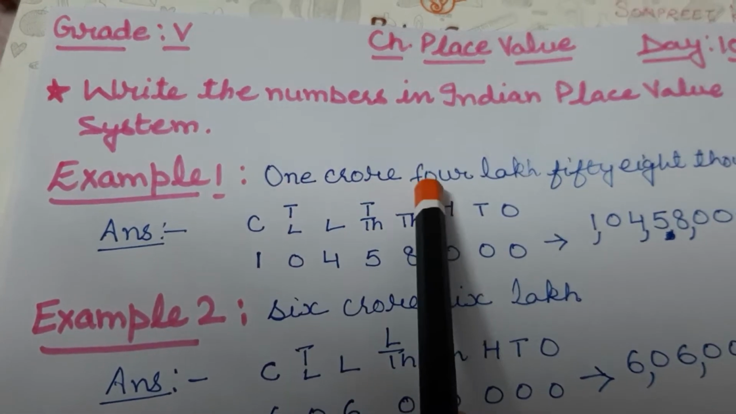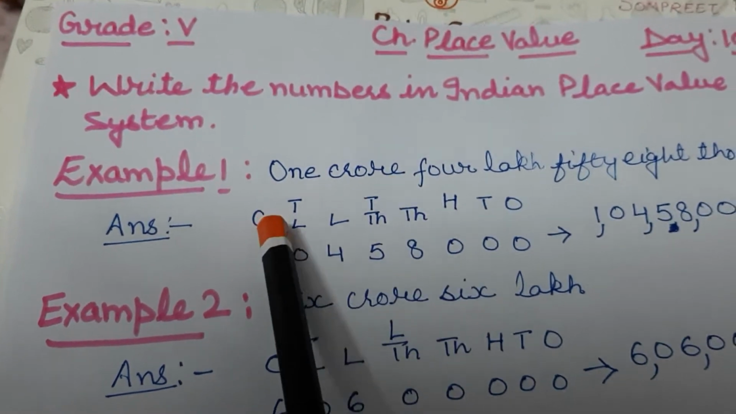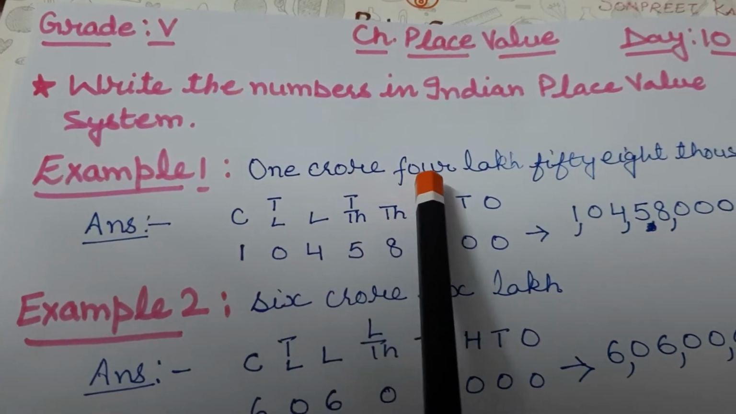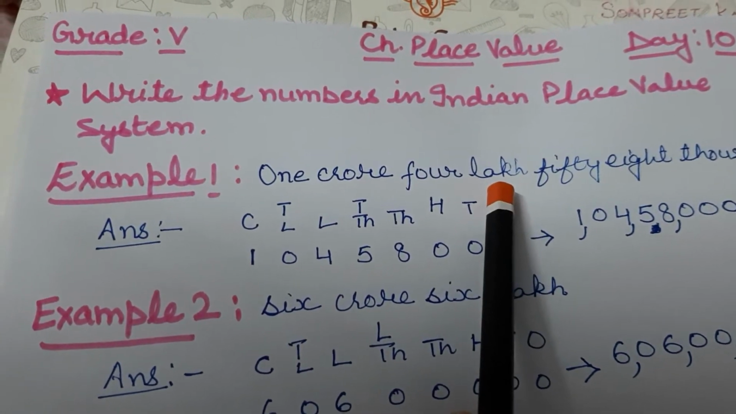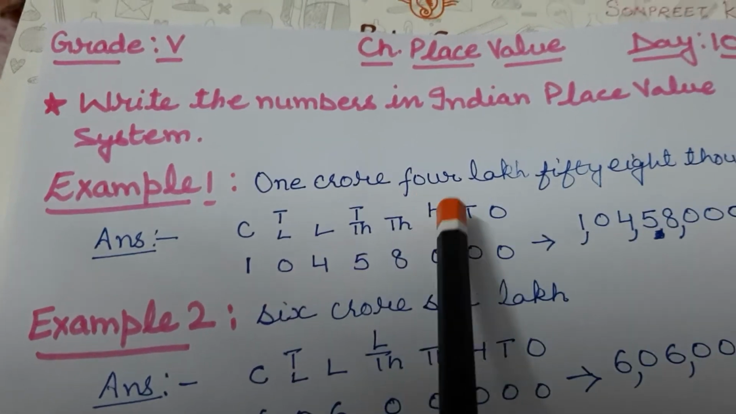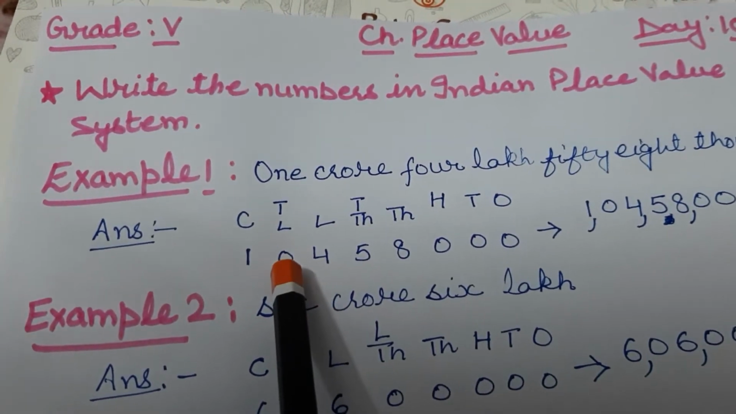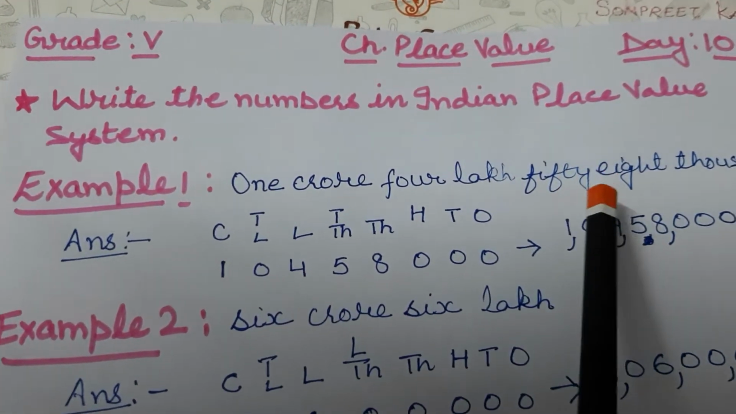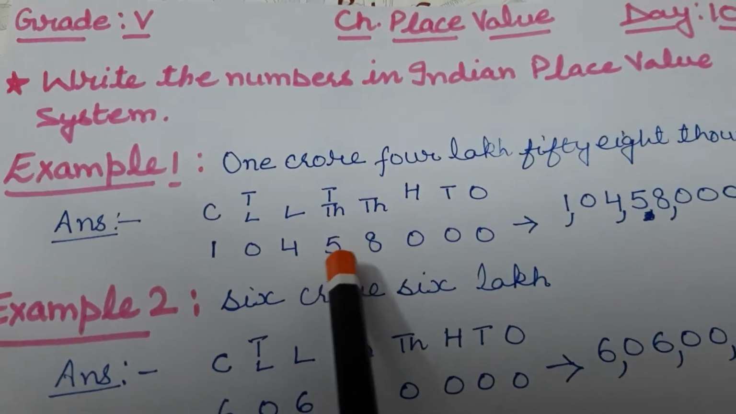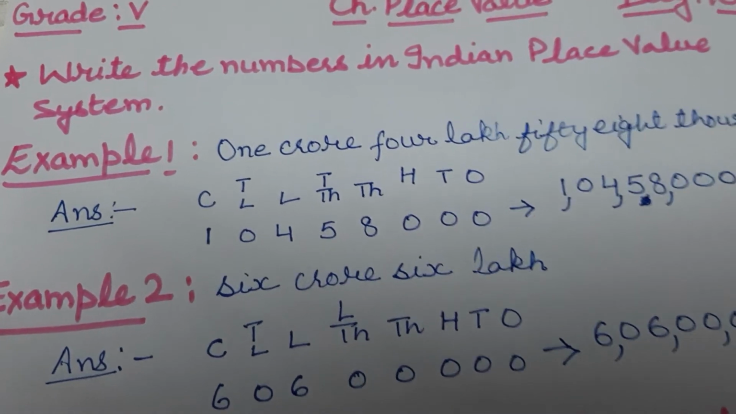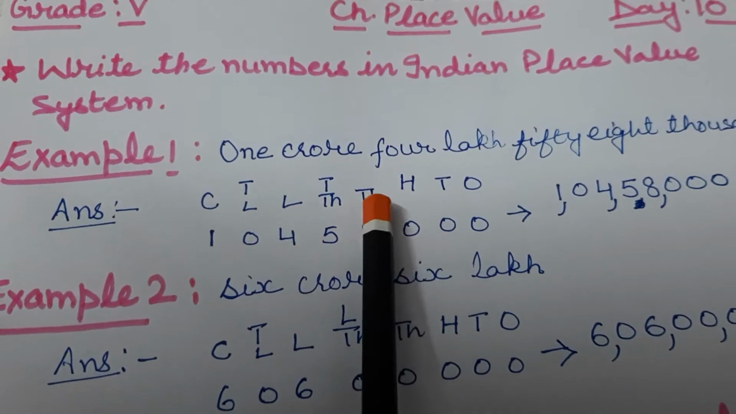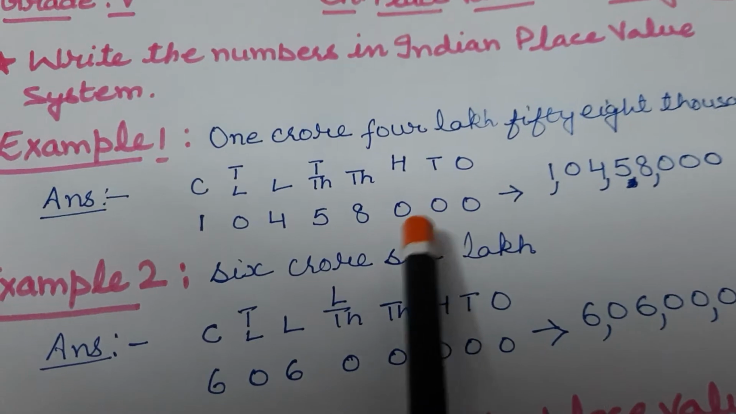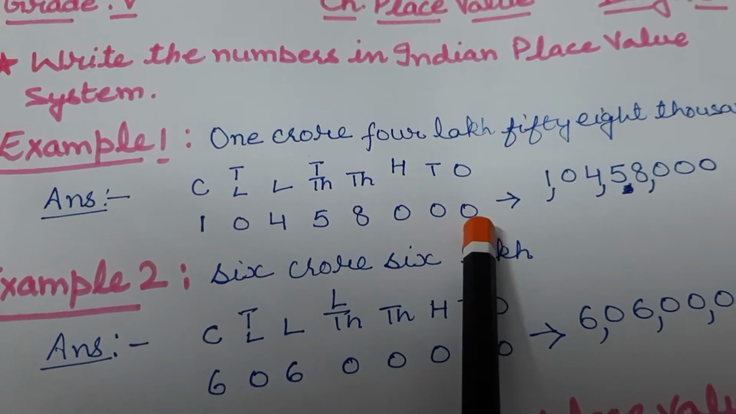Now again read your statement: 1 crore. So under crore, 1. Then 4 lakh. It means 10 lakh is missing in this. Only 4 lakh is given, so 10 lakh is 0 and lakh is 4. Then 58,000. So 58,000 means 5 is 10,000 and 8 is 1,000. Then no 100, no tens, no ones. So all three places are 0.